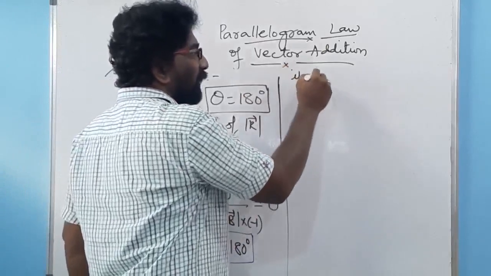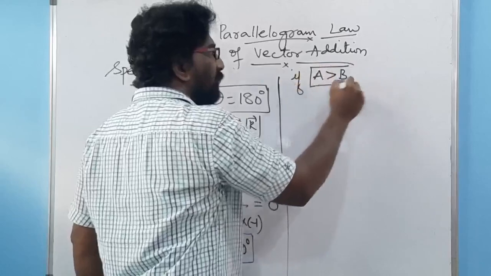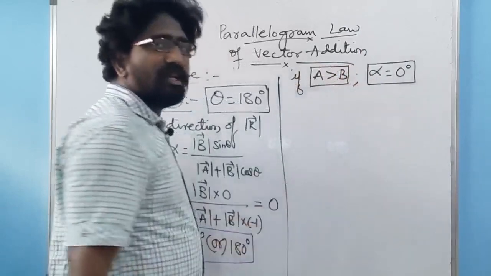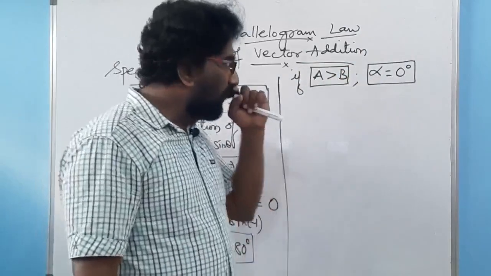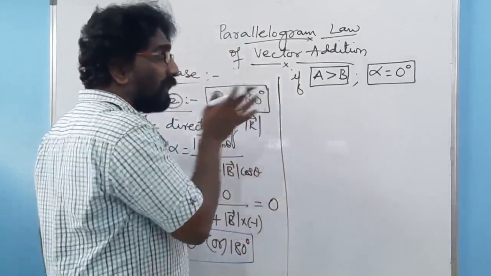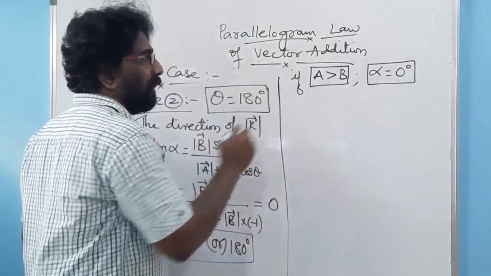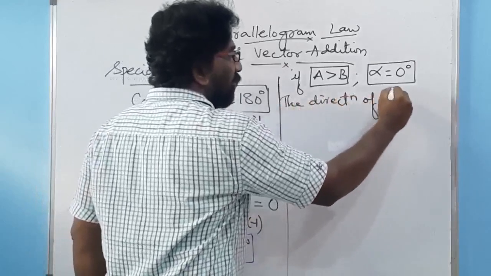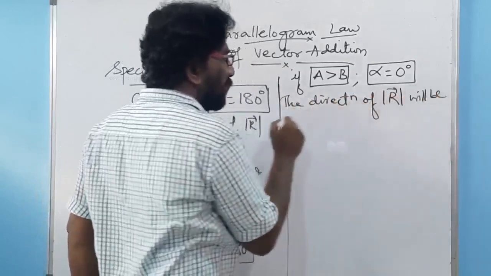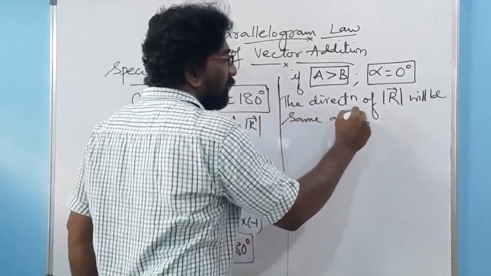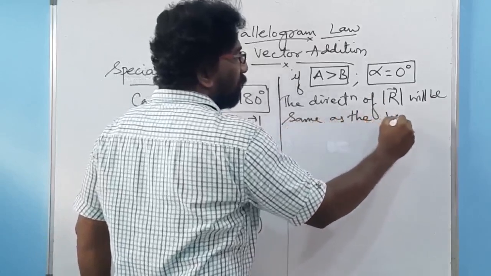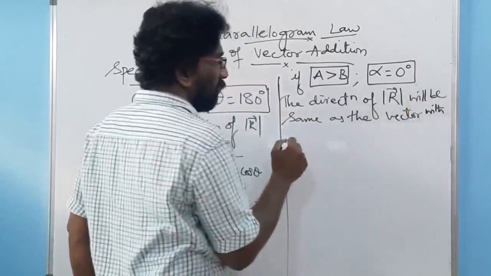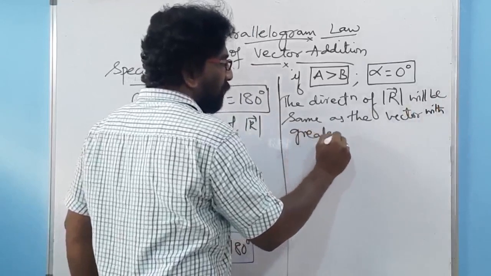If A is greater than B, then your alpha is going to be 0 degrees. If that is 0 degrees, then what happens? How will the direction of this resultant vector be? The direction of the resultant vector will be the same as the vector with greater magnitude.